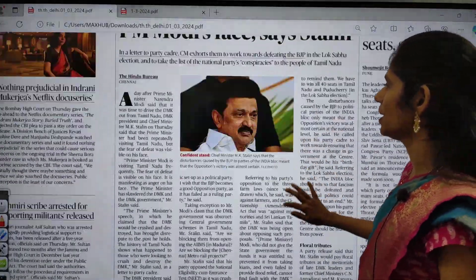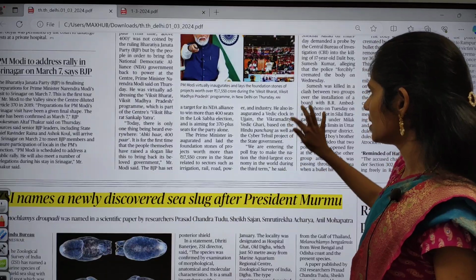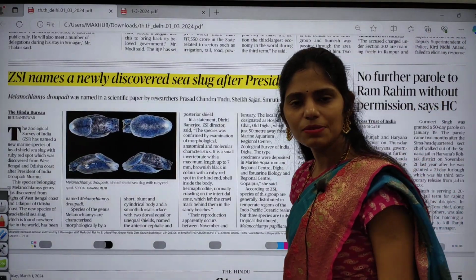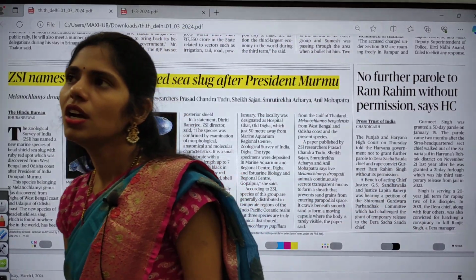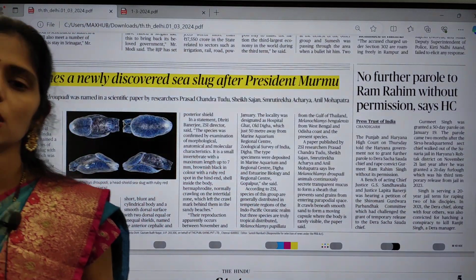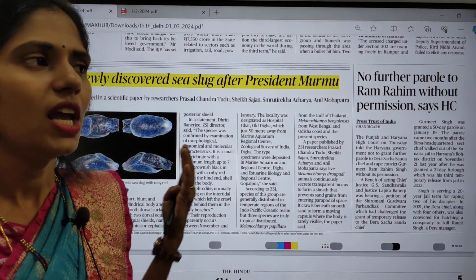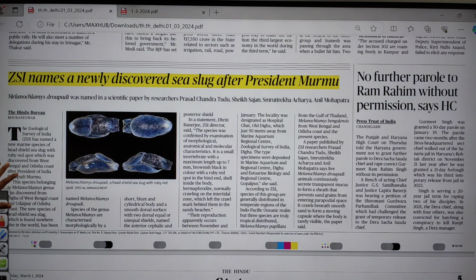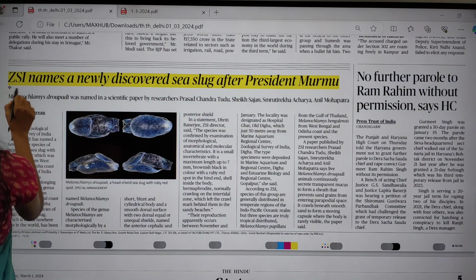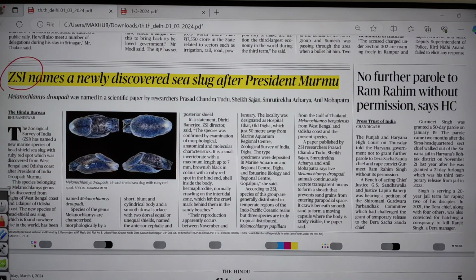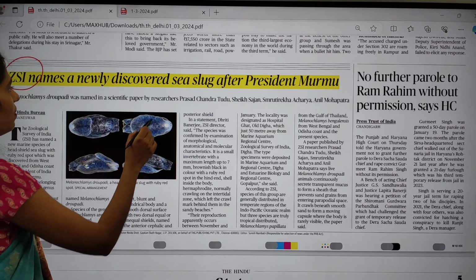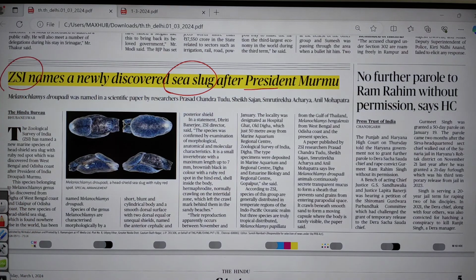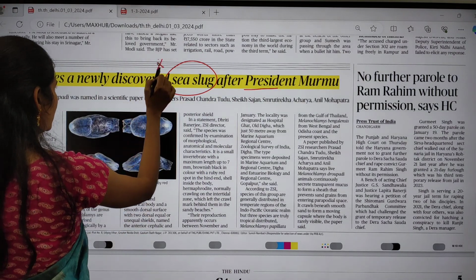Yeah, and now in the states page, I found this article which is very, very important. Why? Because especially in your prelims, you can expect a question like which are the species that you are seeing in the news, like new species and their names, and which category they belong to. So from this point of view, this article is important. That is, ZSI, the Zoological Survey of India, names a newly discovered sea slug after President Murmu. So here you have to focus on this word, that is sea slug.